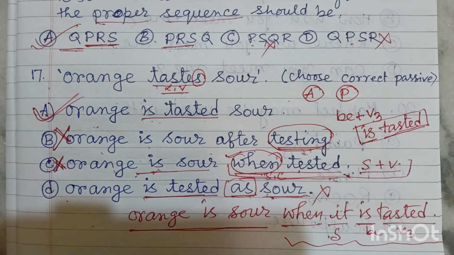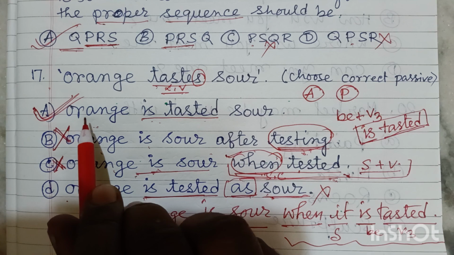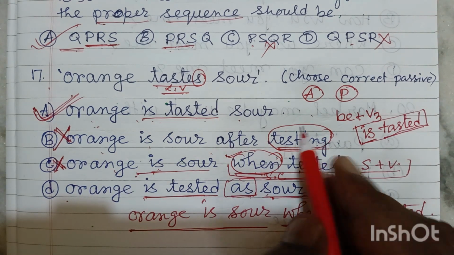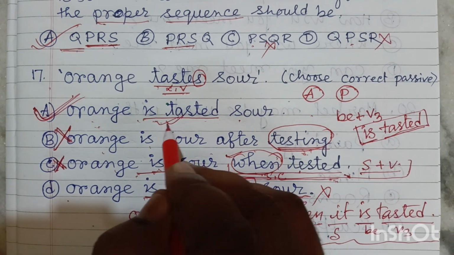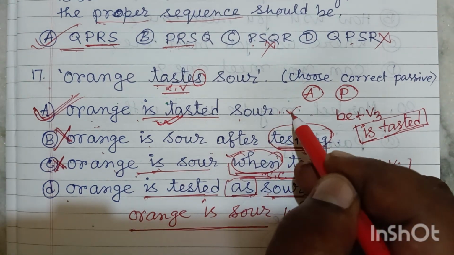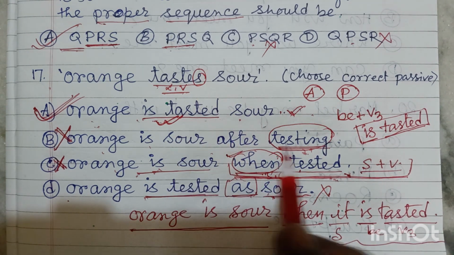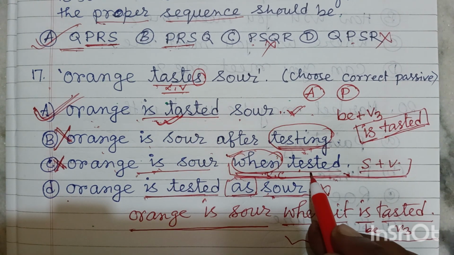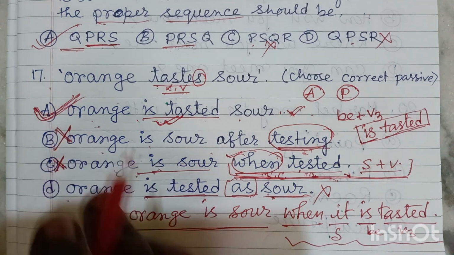Orange is tasted sour. Friends, this is the correct answer here. But here it is right: we should write down "orange is sour when it is tasted." That would be the most appropriate answer. But here we have to take this one as our answer. Friends, I am quite confident about this answer. Don't be confused. Here the structure is not proper. That is why, with a subordinating conjunction, then V3, we cannot call it a subordinating clause. That's why we cannot take this answer. So this will be the correct answer.